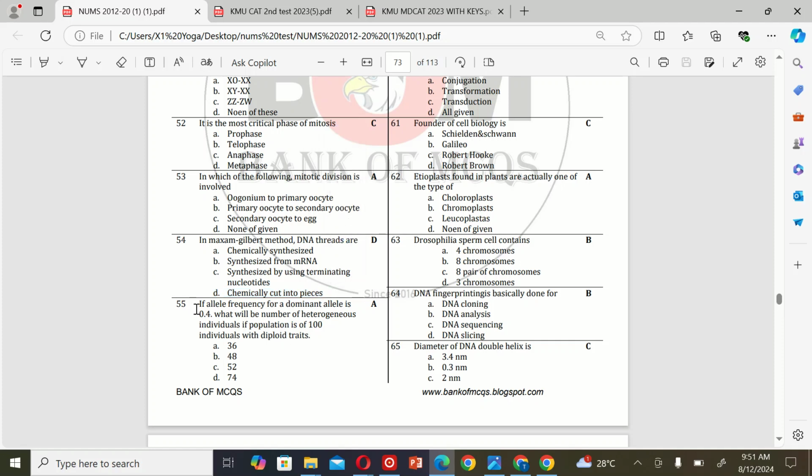The next MCQ is: if allele frequency for a dominant allele is 0.4, what will be the number of heterozygous individuals if population is of 100 individuals with applied traits? A. 36, B. 38, C. 52, and D. 74. So the correct option is A. 36.